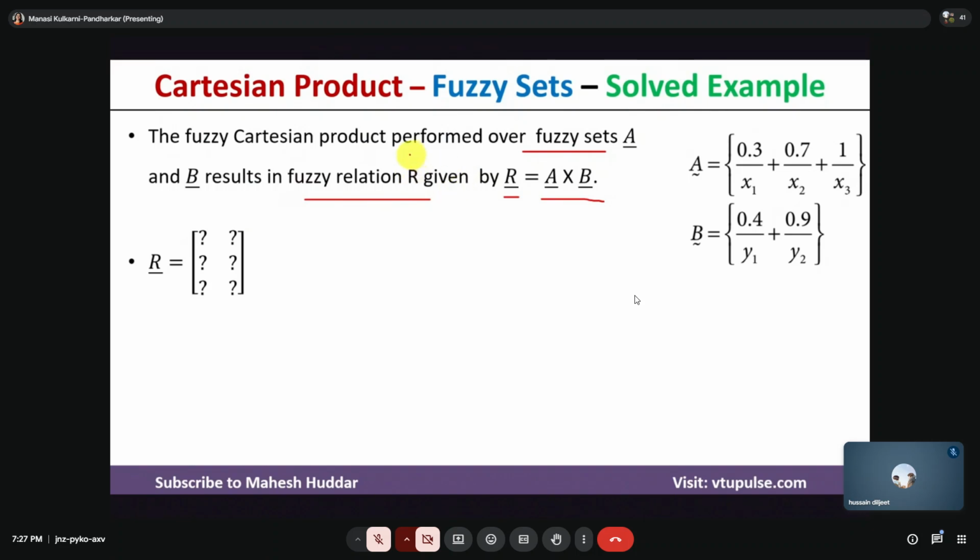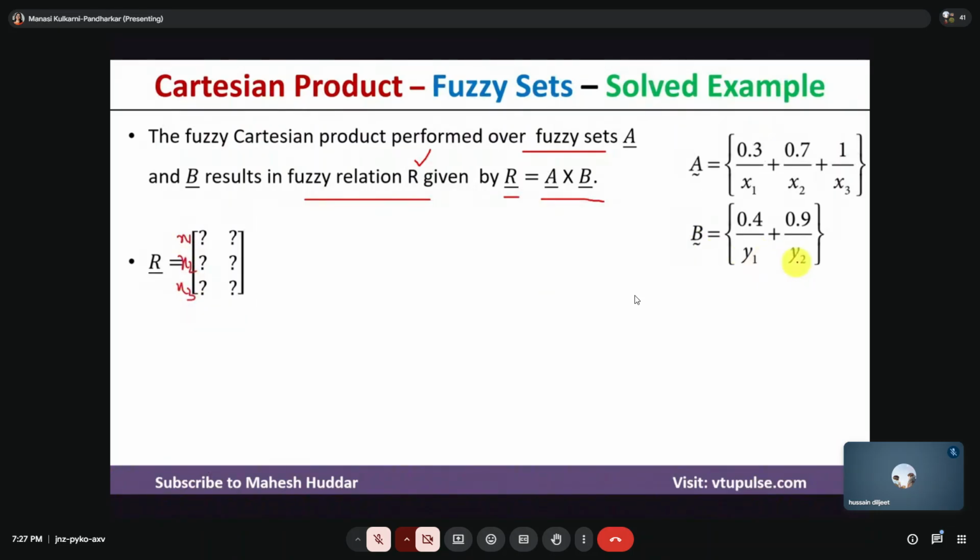Now the question is how to perform a Cartesian product on two fuzzy sets. Whenever you perform a Cartesian product, you will get the fuzzy relation with a certain number of rows and columns. How many rows and columns will there be? That can be identified with the number of members in each fuzzy set. A is the first fuzzy set with three members, x1, x2, x3, so x1, x2, x3 will be the rows.